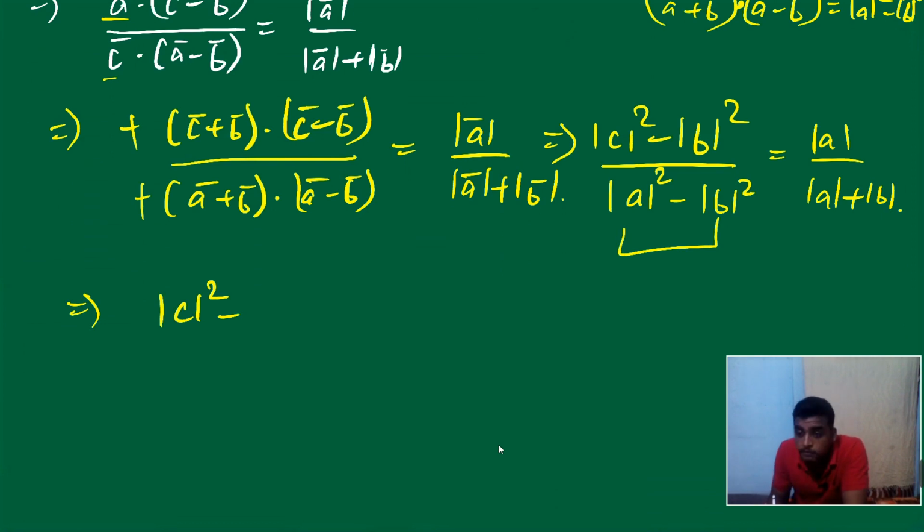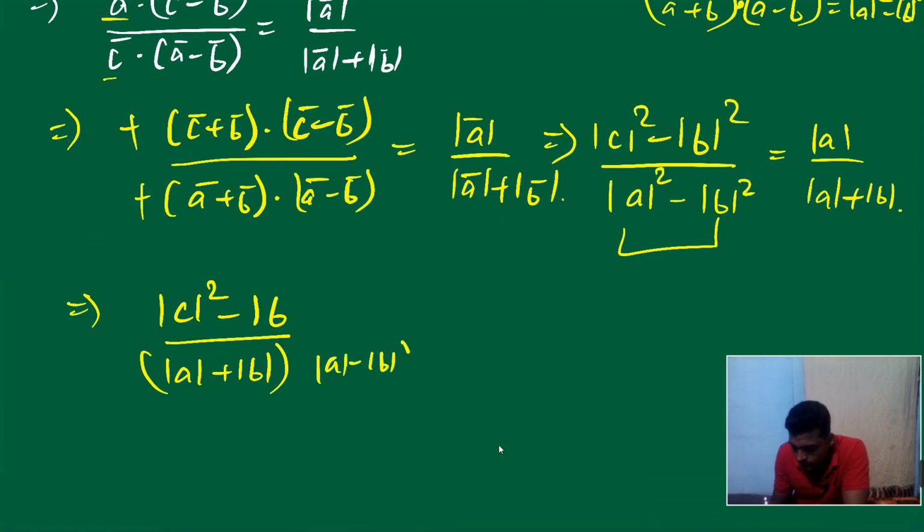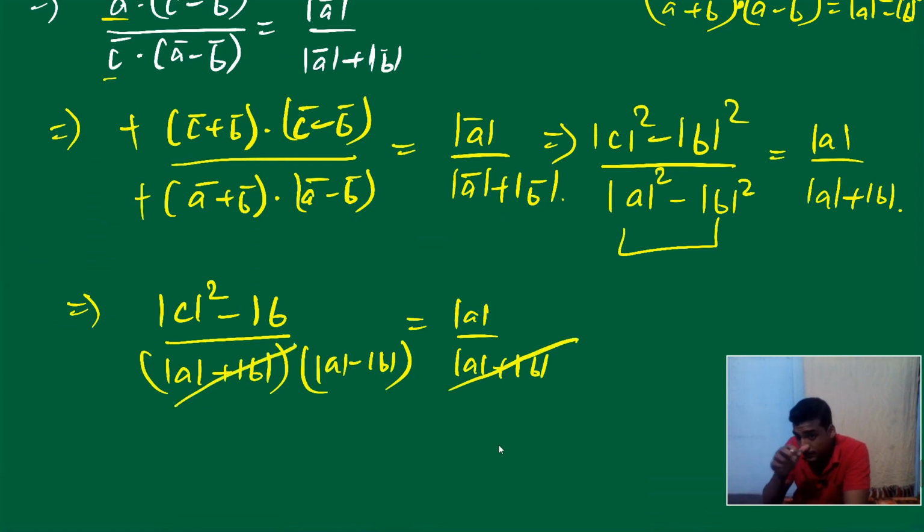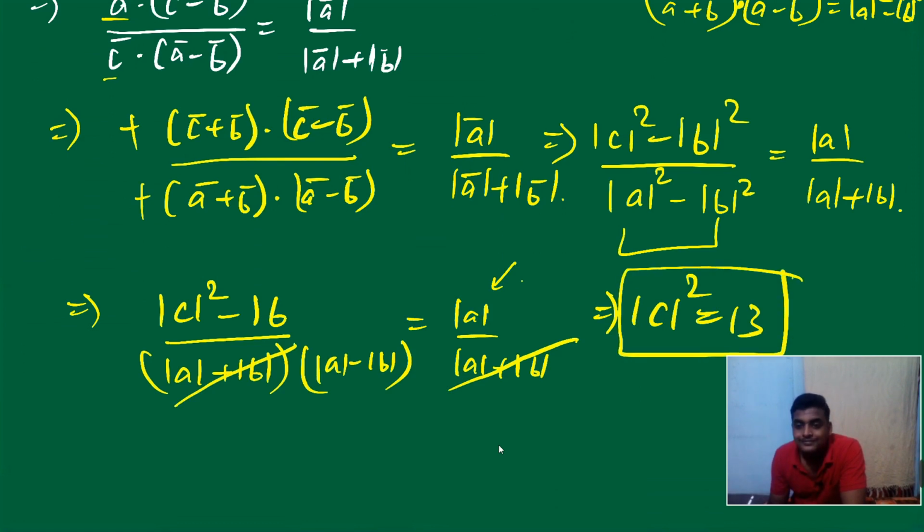Mod C square minus 16 upon mod A plus mod B, mod A minus mod B, is equal to mod A upon mod A plus mod B, like that. Cancelled. Okay, what is mod A minus mod B? Minus 3 minus 1 into 3 minus 3. So 16 minus 3 is 13. So can we say mod C square is equal to 13? Yes, we can say easily.